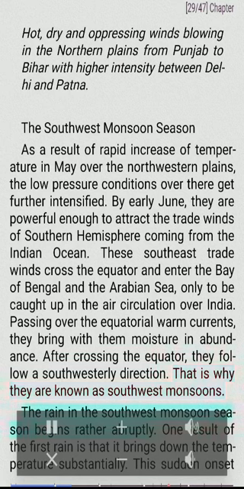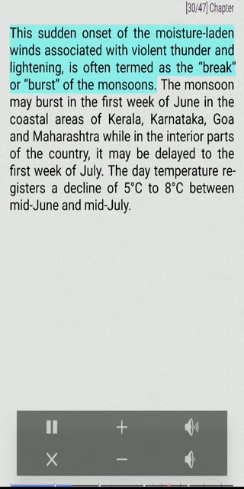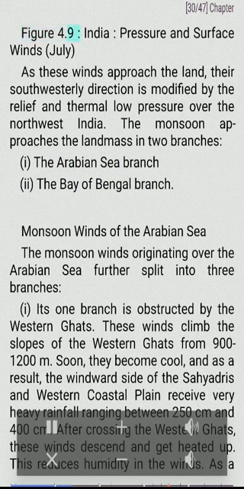The rain in the southwest monsoon season begins rather abruptly. One result of the first rain is that it brings down the temperature substantially. This sudden onset of the moisture-laden winds associated with violent thunder and lightning is often termed as the break, or burst, of the monsoons. The monsoon may burst in the first week of June in the coastal areas of Kerala, Karnataka, Goa and Maharashtra, while in the interior parts of the country, it may be delayed to the first week of July. The day temperature registers a decline of 5 degrees Celsius to 8 degrees Celsius between mid-June and mid-July.